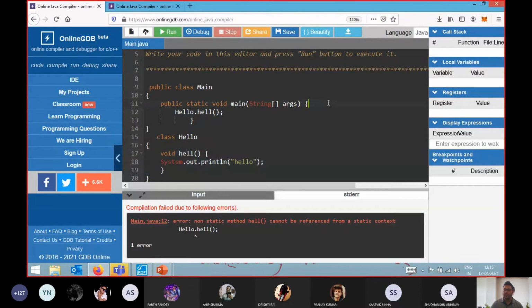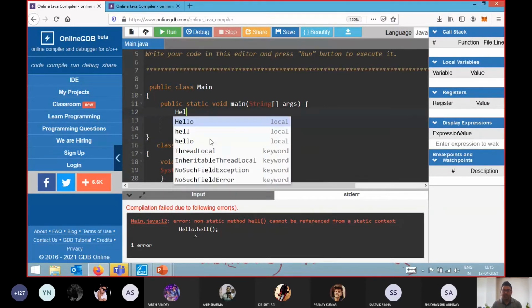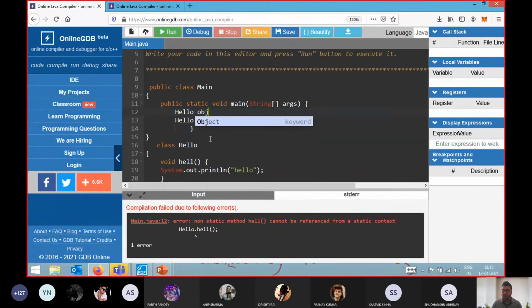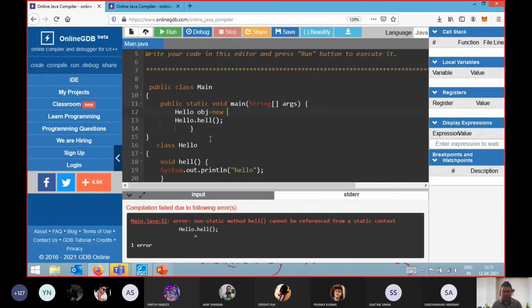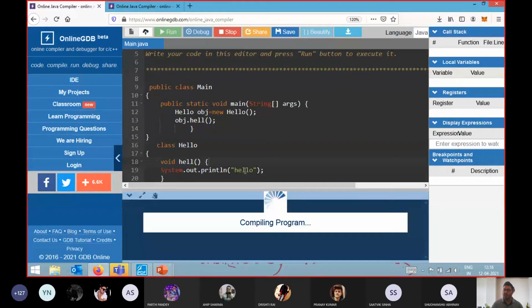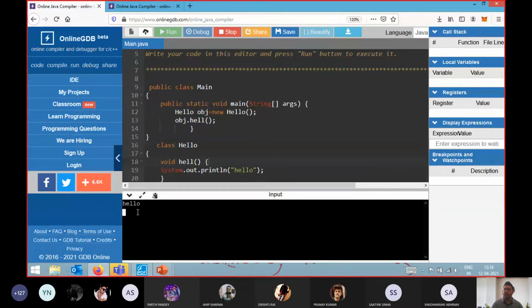So what I will do is create an object of this class. For that, I will write Hello obj. You can use any variable name you want. After that, you create an object of Hello. Now, when I create an object, it will automatically allocate some memory space for that object. If I execute this code, I will now get the output as hello. So always keep that in mind.